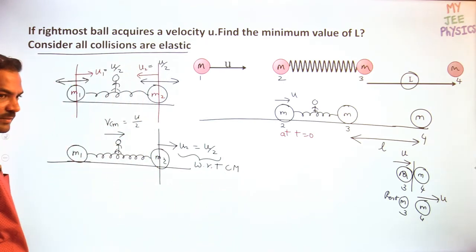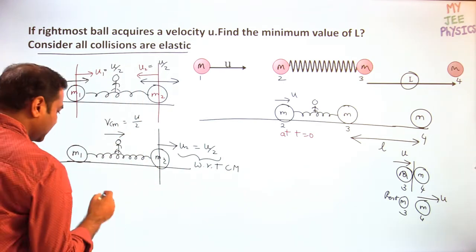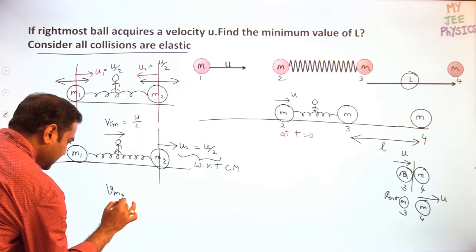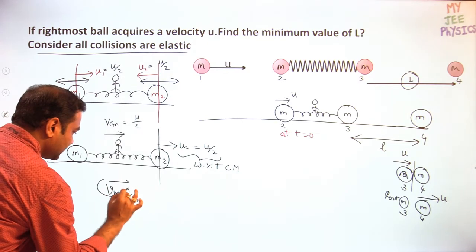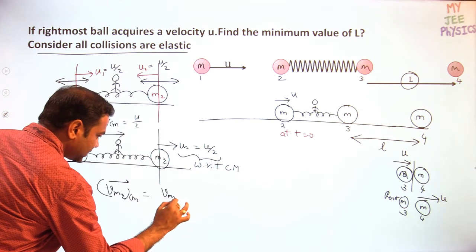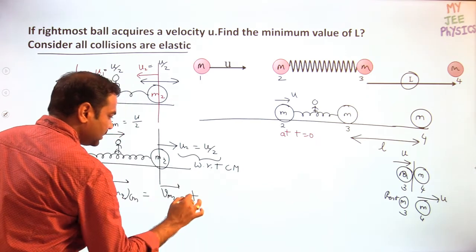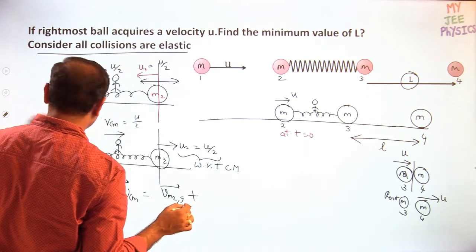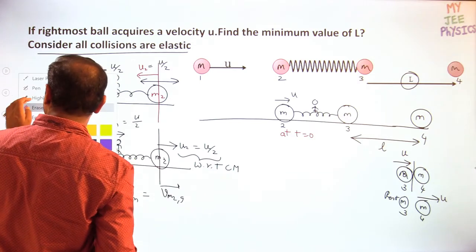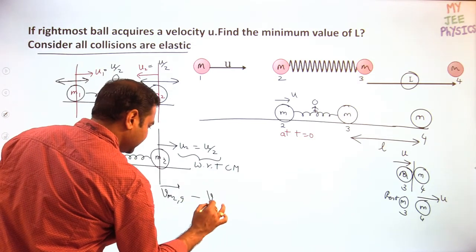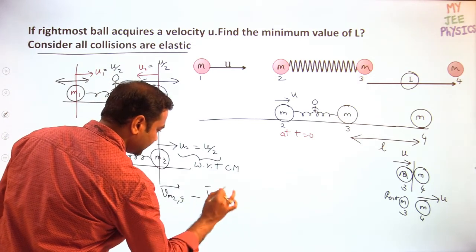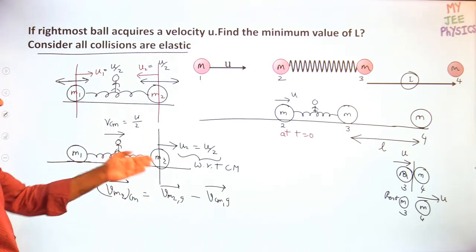Now we require the m2 velocity with respect to ground. So velocity of m2 with respect to center of mass is equal to velocity of m2 with respect to ground minus velocity of center of mass with respect to ground. Both are in the same direction.